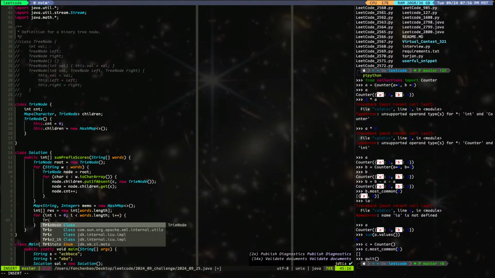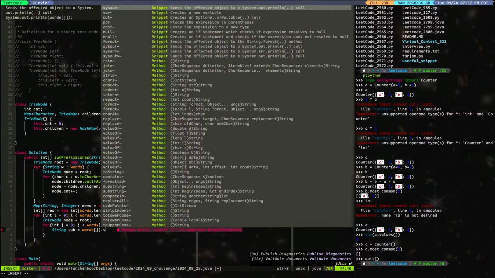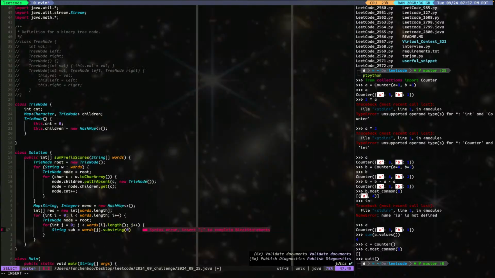Okay, TrieNode node equal to root. And then for int j equal to 0, j smaller than words i dot length, j plus plus. So this is, we're going to use substrings, and then string sub equal to words i dot substring 0 to j plus 1. Okay, so this is my substring.